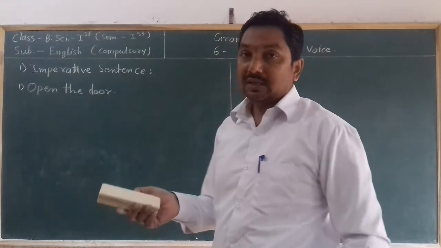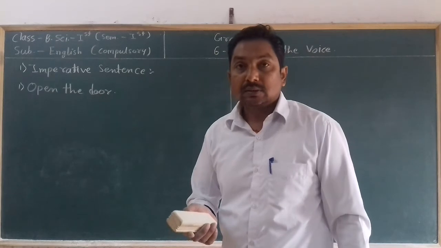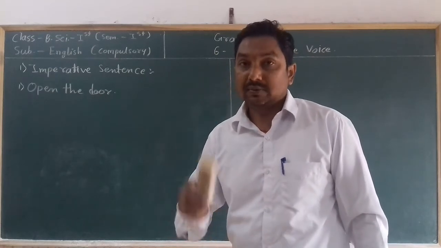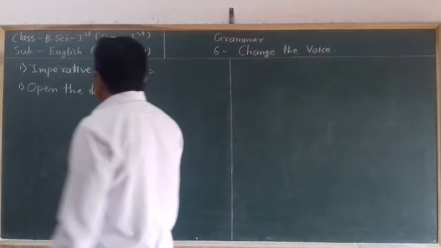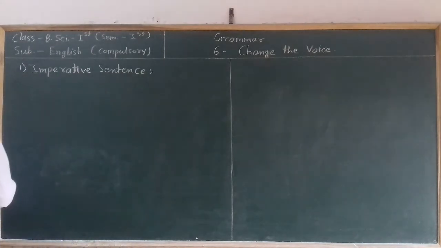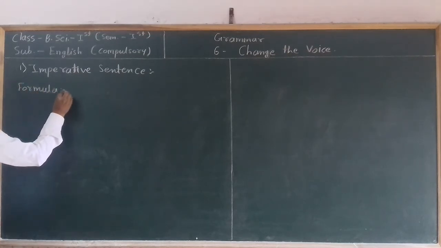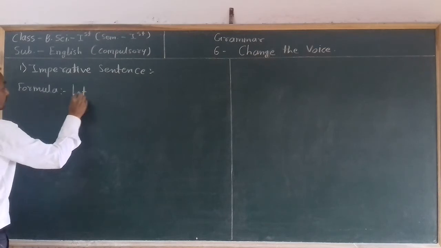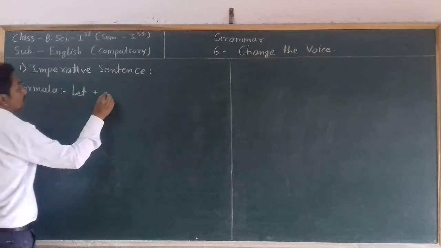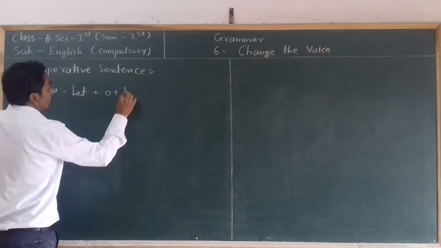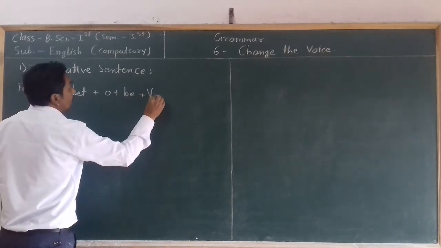So how can we transform any active voice imperative sentence into passive voice? There is a formula for these sentences. The formula is: Let, object, be, V3.